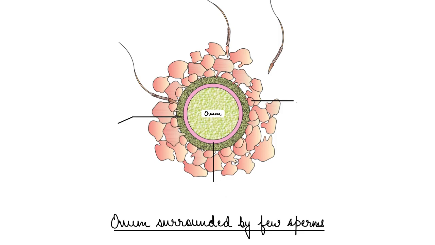Now, during fertilization, there are various layers around the ovum, right? Even in this diagram, if I have to label it, these are sperms. This is a sperm, say. Now this is an ovum. If you see, there are various layers. During fertilization, the sperm comes in contact with a layer known as the zona pellucida of the ovum, right? This layer that you see is the zona pellucida layer.